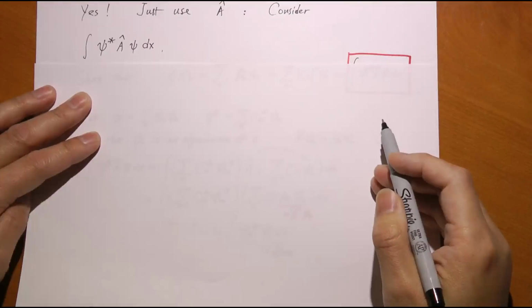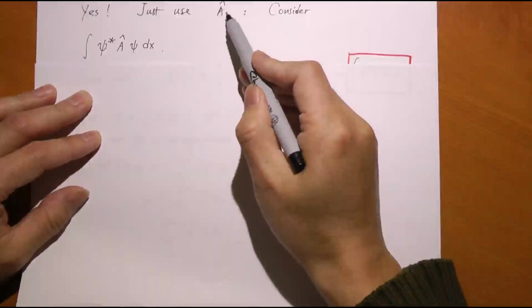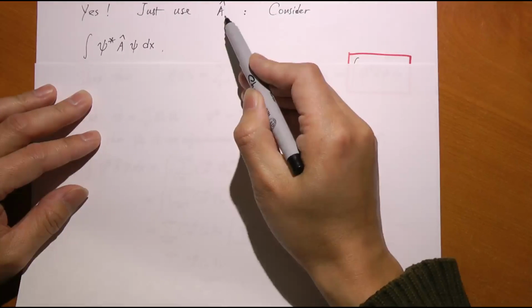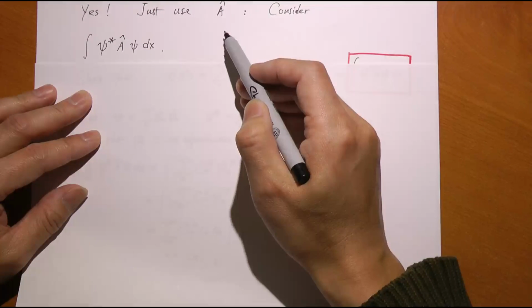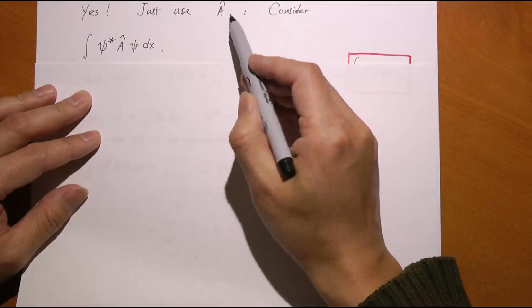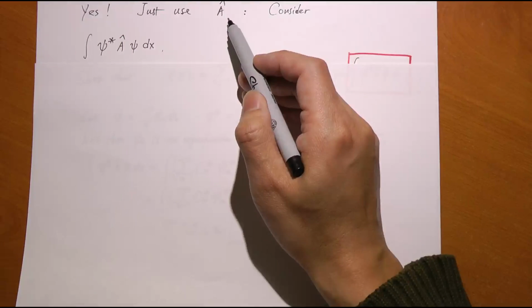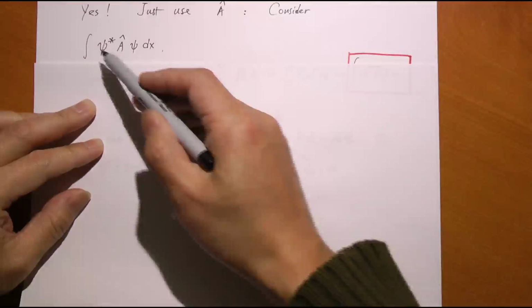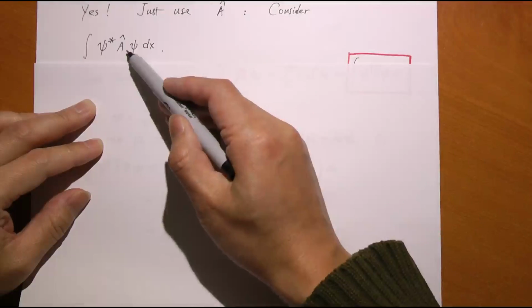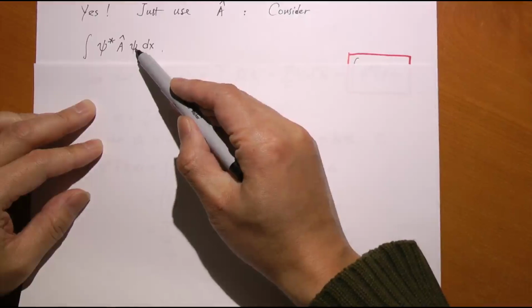Remember, we define an operator in association with any observable, and once you define that operator, I want you to consider the following expression: the integral of psi star, A operator operating on psi, dx.